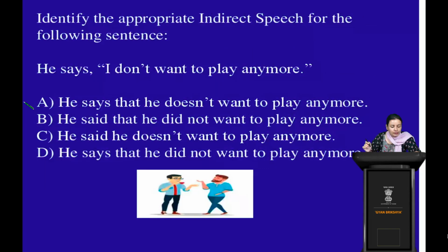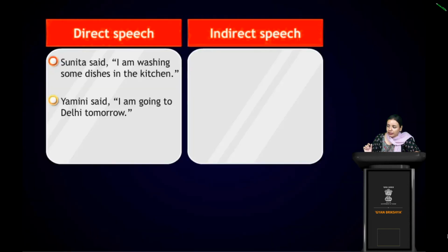Let's move to our next topic. Okay, this is direct speech, right? Direct speech, this is indirect speech. So we see some sentences here. Sunita said, I am washing some dishes in the kitchen. The second sentence, Jamini said, I am going to Delhi tomorrow. Chirang said, I will read a book. Now let's change the three sentences into indirect speech. So what will be the first one?